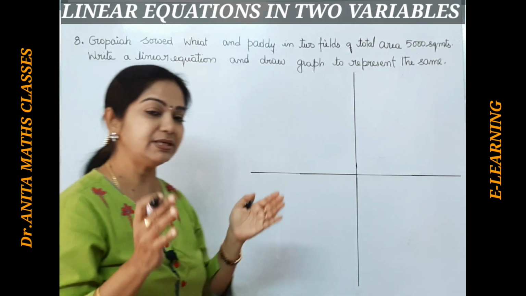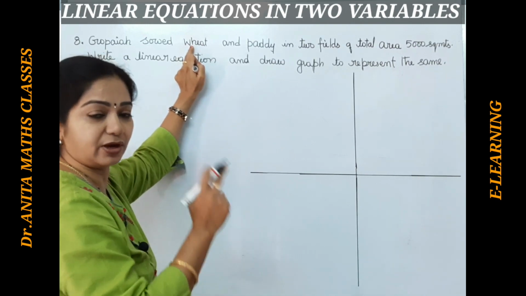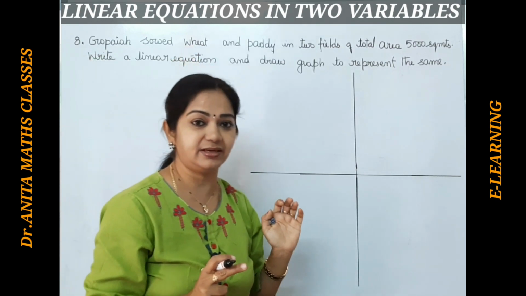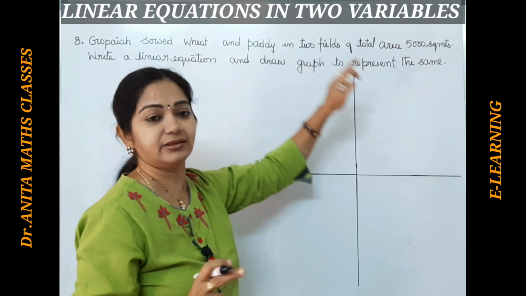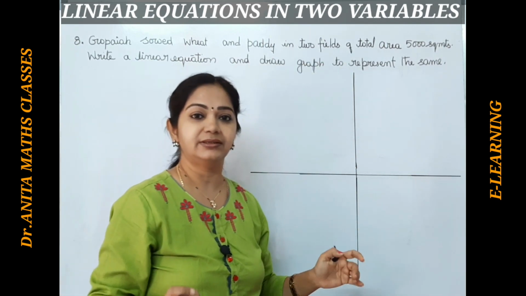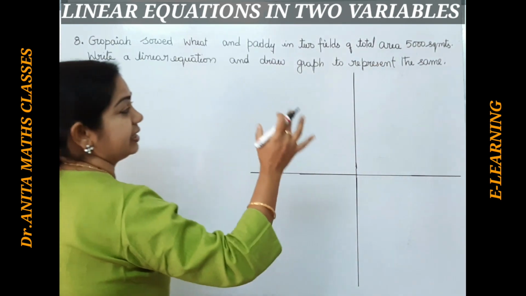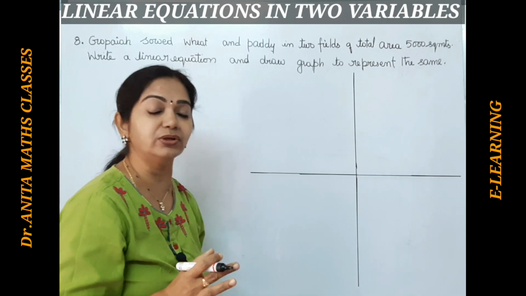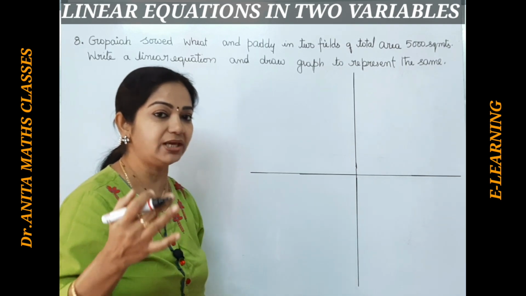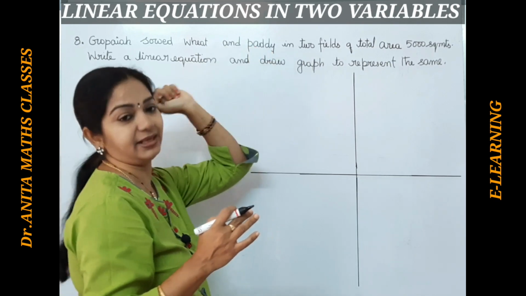Now let me suppose Gopaya sowed wheat in one of his fields as x, and paddy in the other field as y. So the total area he covered was 5000 square meters. Now x is the area covered to sow wheat, whereas y is the area covered to sow paddy.